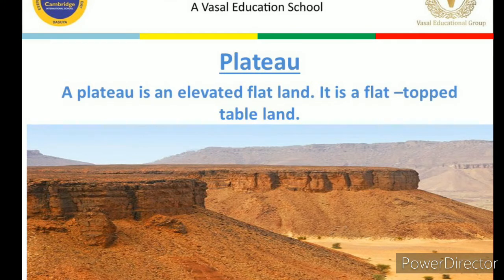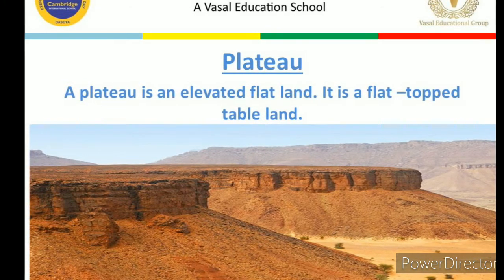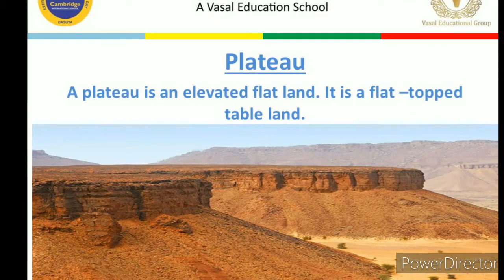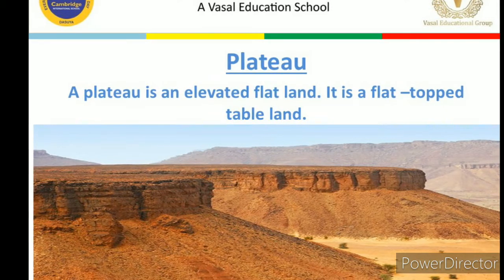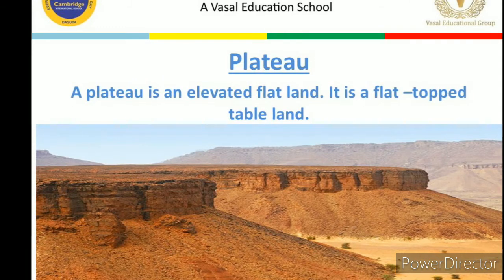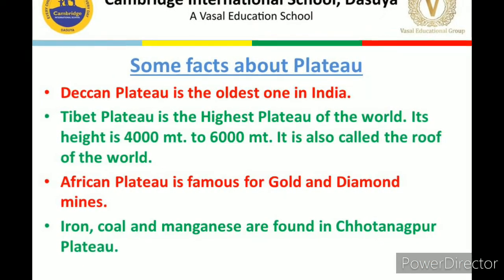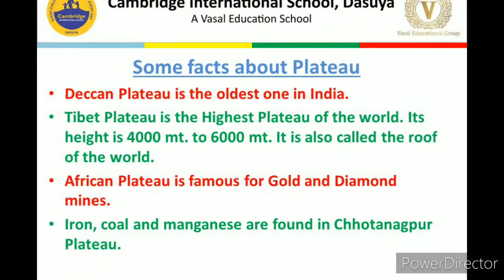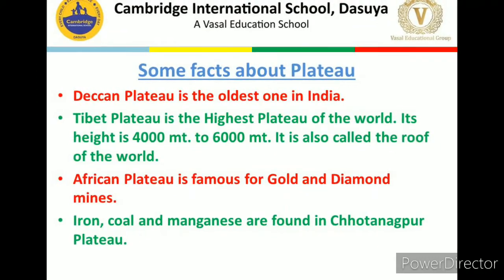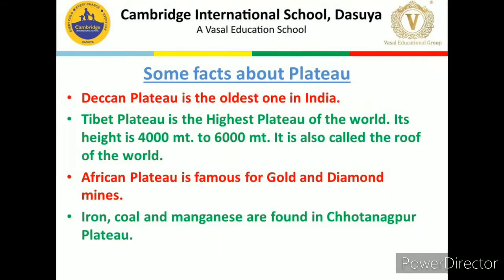Then we have also discussed some facts about the plateau, like the Deccan Plateau is the oldest plateau of India, and iron, coal and manganese are found in the Chota Nagpur Plateau in India. Now let's discuss which is the highest plateau of the world, that is the Tibet Plateau, and its height is about 4,000 to 6,000 meters from the mean sea level. And then we have also discussed the African plateau, which is very famous for gold and diamond mining.